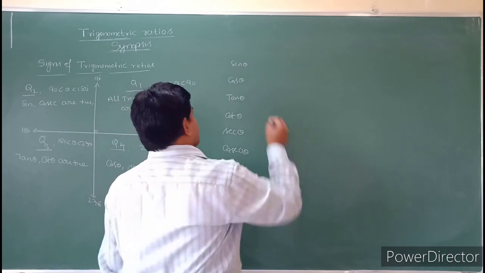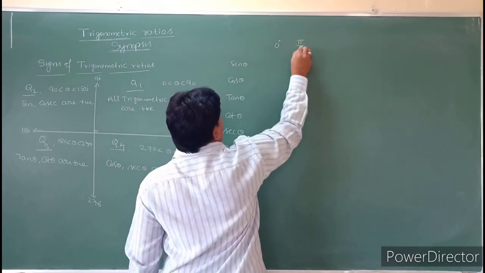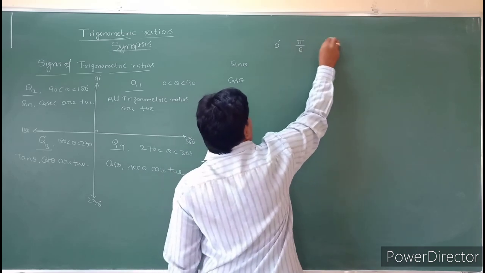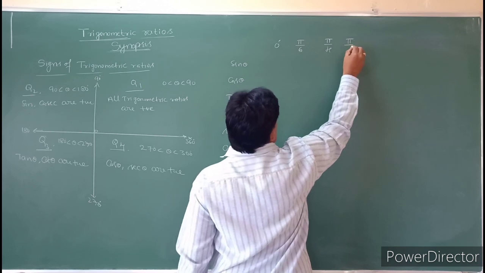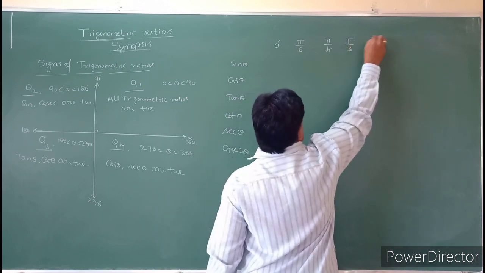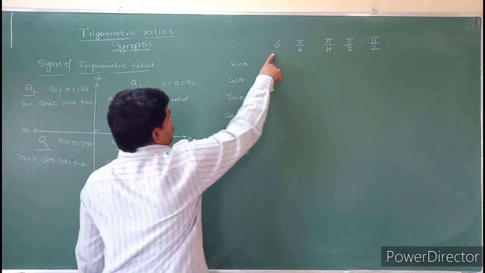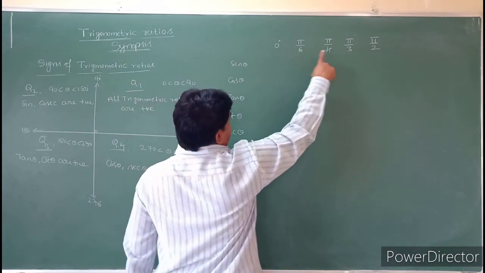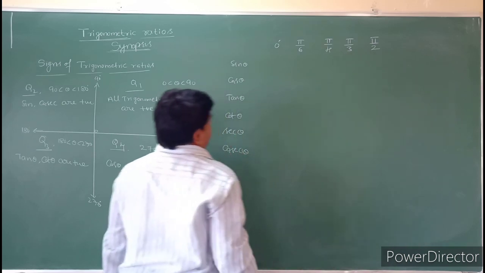So what are the general values of the angles? We will take 0, and the next one is pi by 6, next one is pi by 4, the next one is pi by 3, next one is pi by 2. So see this one, students. That is nothing but 0 degrees, next one is 30 degrees, the next one is 45 degrees, next one is 60 degrees, and the next one is 90 degrees.